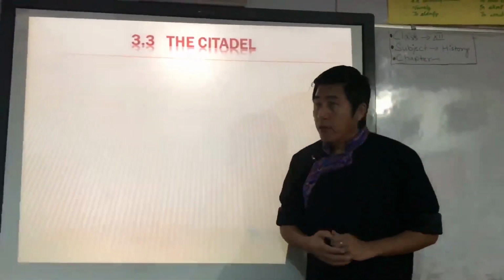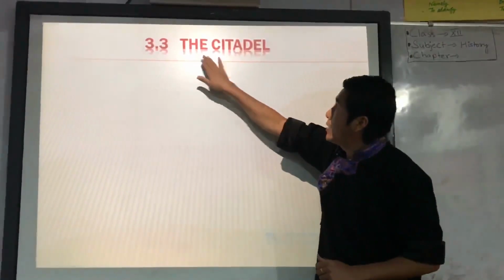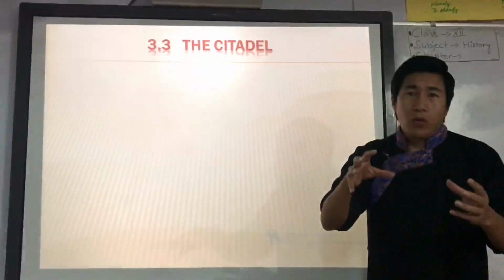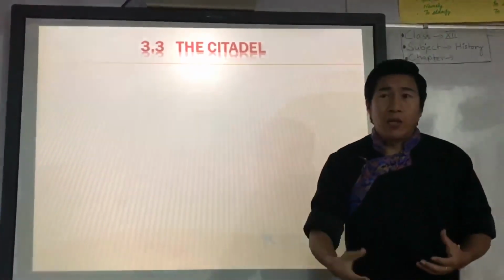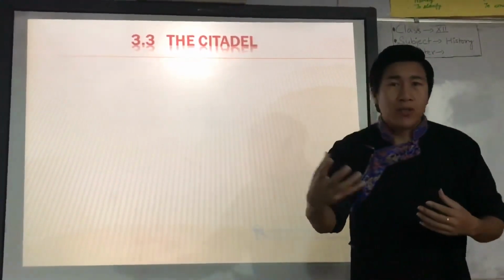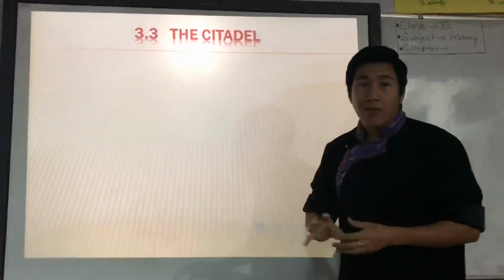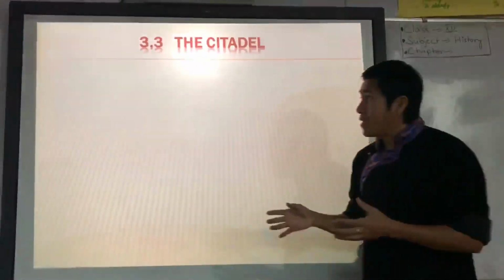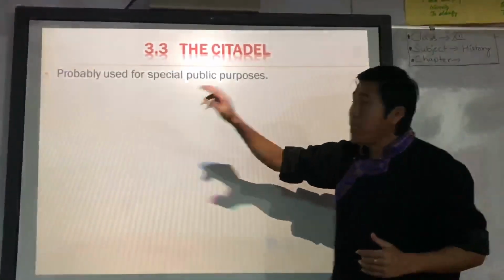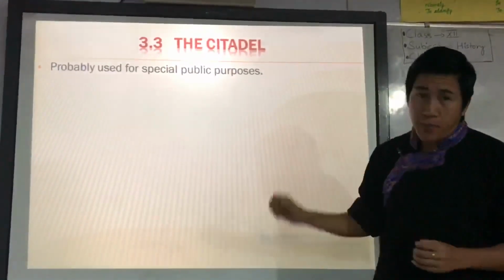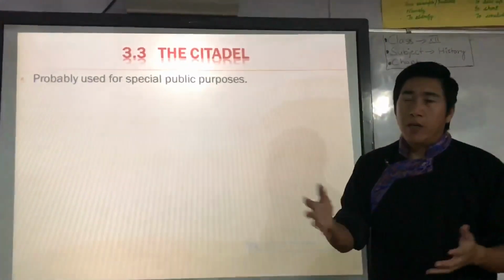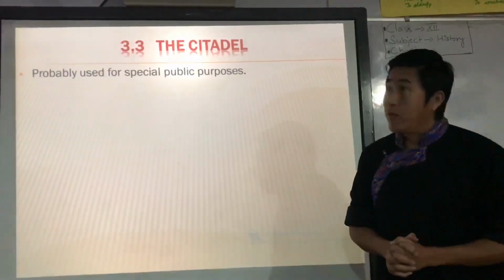Then, third, we are going to discuss the citadel. Citadel is a kind of place within Mohenjo-daro which is especially for the elite people: kings, queens, rajas, and ministers. They used to live in the citadel. The citadel was probably used for special public purposes, and only the kings and elite people used to live inside.